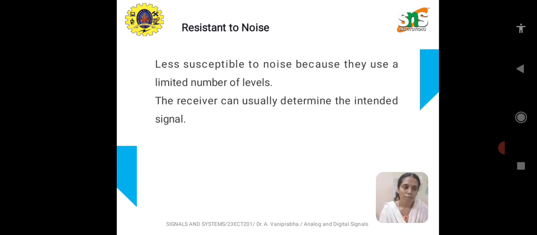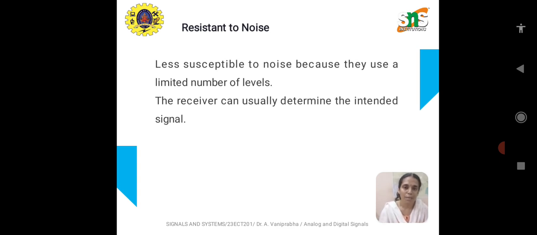As we know, all digital signals are resistant to noise or less susceptible to noise. It is robust with noise because they use only a series of pulses or very few levels, zeros and ones. Even if the original signal is sometimes added with noise, the receiver is able to determine the actual signal.